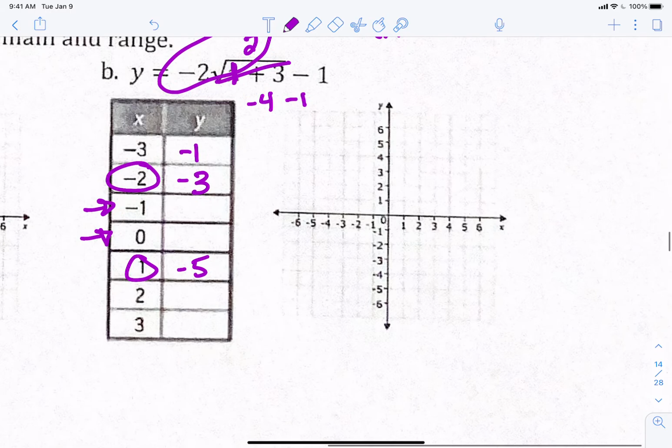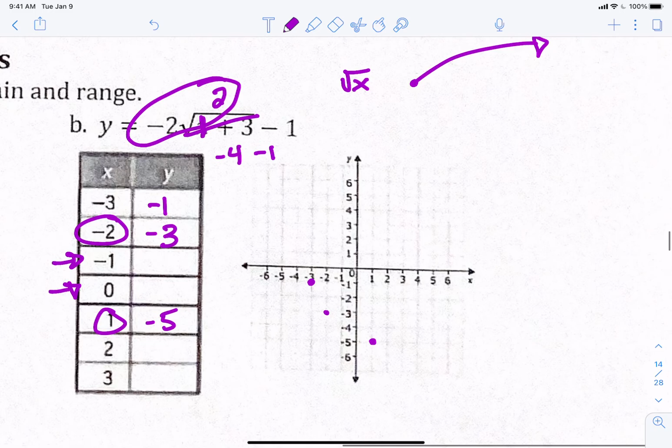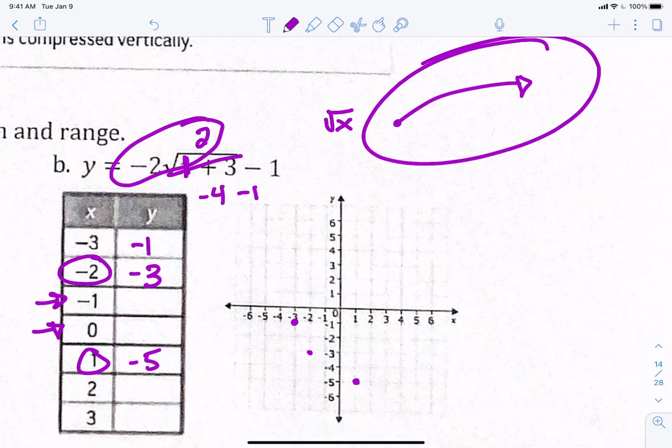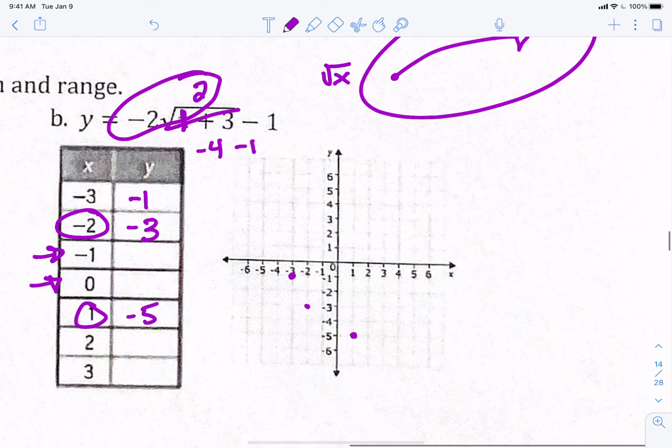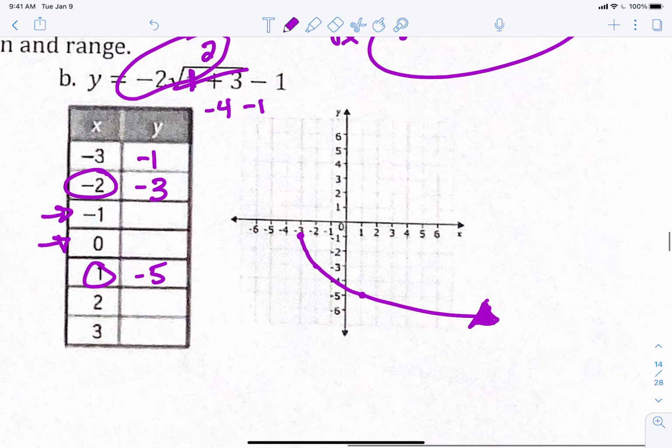So we're going to plot those 3 points. Negative 3 is at negative 1. Negative 2 is at negative 3. And 1 is at negative 5. What does this thing look like? Not a very straight line. We know his parent function looks like this. He's just upside down. He starts here and goes this way, like that. That guy does one of those little curvy things.